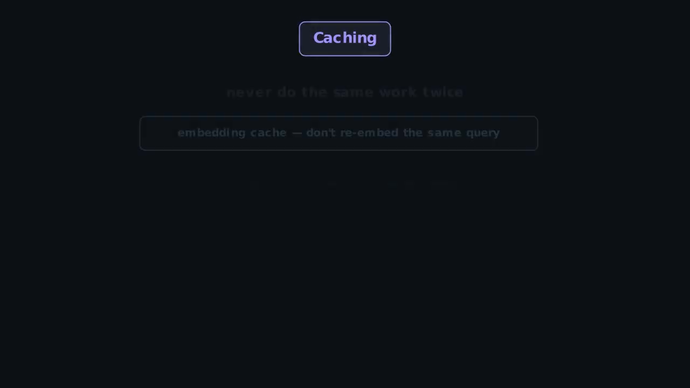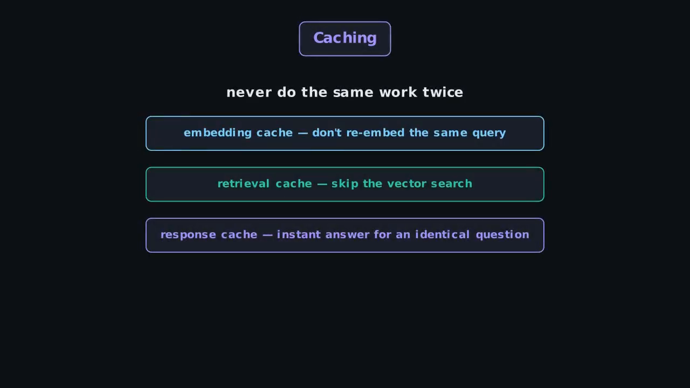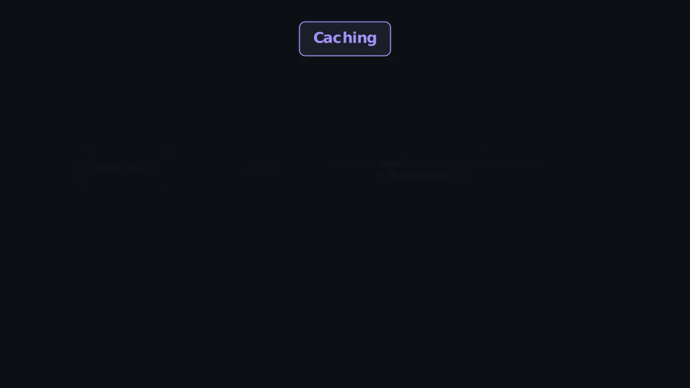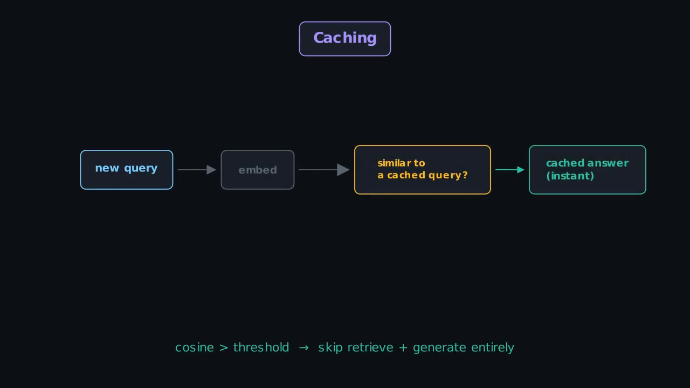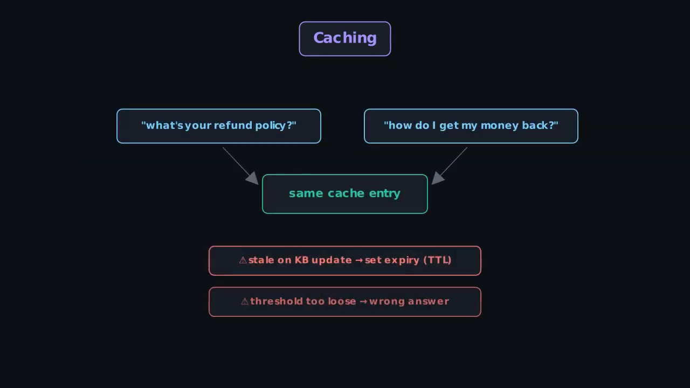The last lever is caching. Never do the same work twice. The simplest layers cache exact repeats, the query's embedding, its retrieved chunks, even the final answer. The powerful one is the semantic cache. It keys answers by the query's embedding. When a new question is close enough in meaning, it returns the cached answer instantly. No retrieval, no generation. So 2 paraphrases hit the same cache entry.